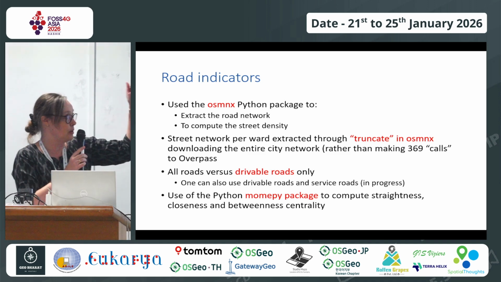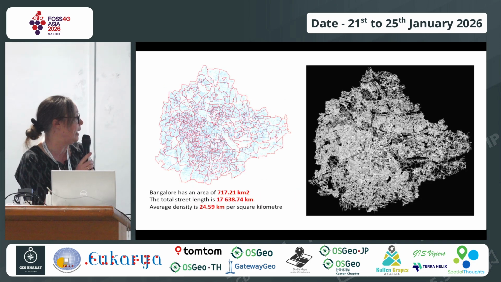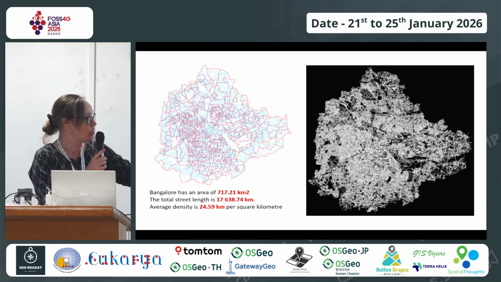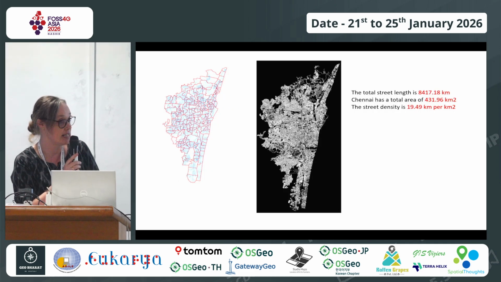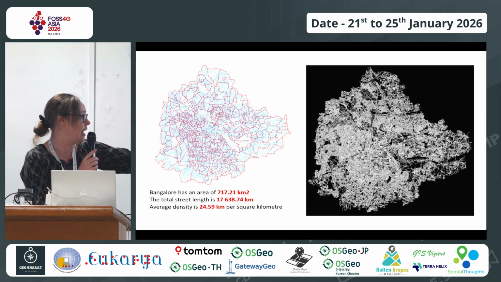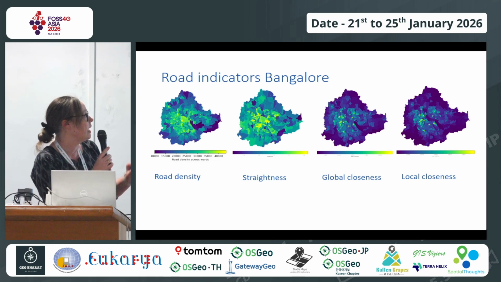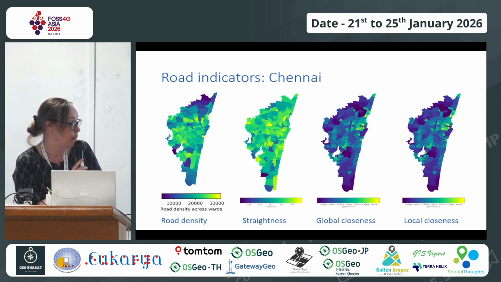And then for the betweenness and the closeness parameters, I have used the momepy package in Python. So this is OSMnx overlaid with the wards. On the right, these are just the standard way you can make beautiful graphs in OSMnx. And this is the same for Chennai. So we have more road length in Bangalore. We have also a bigger area, but we also have a more dense network in Bangalore than in Chennai. So these are, at the ward level, the road indicators: the road density, straightness, global closeness, local closeness. And this is the same for Chennai.